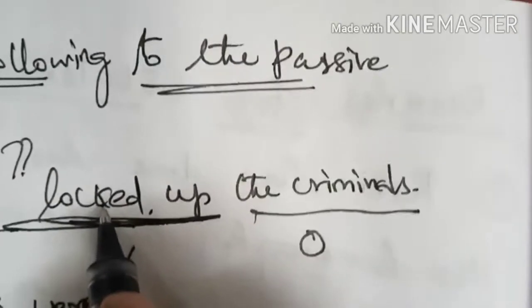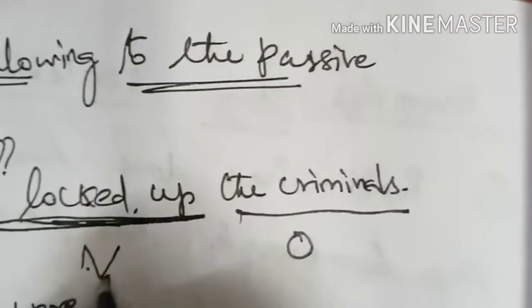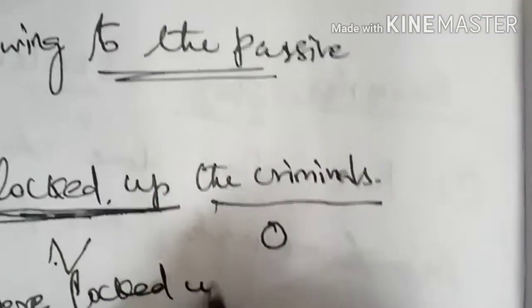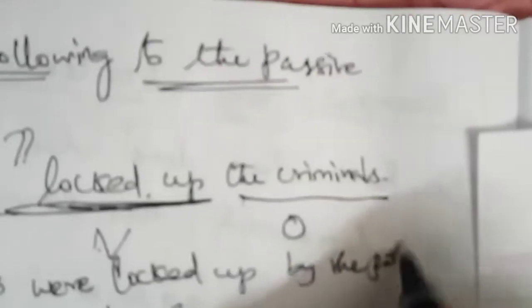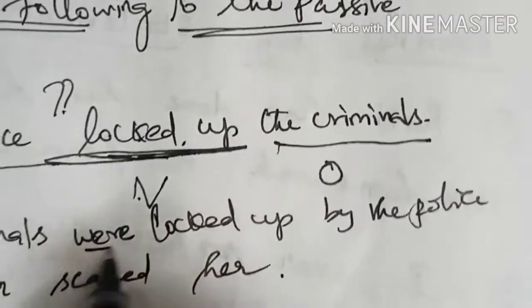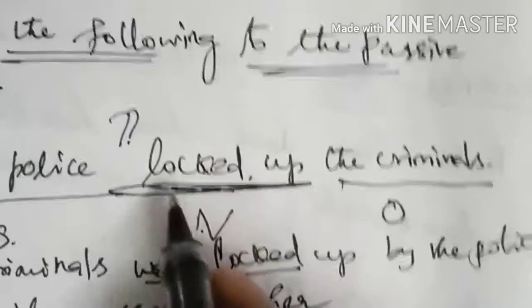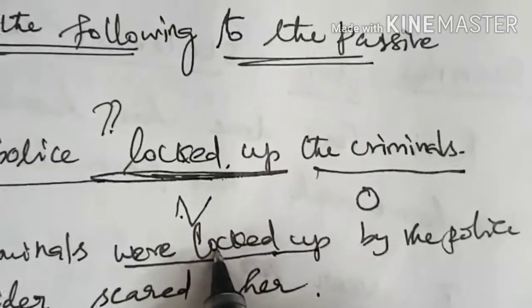Locked is the ed form of V2, so V3 is also the same. Locked up by the police. So here it becomes were locked up. So this is the change.